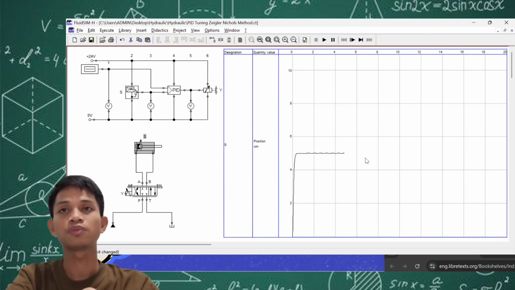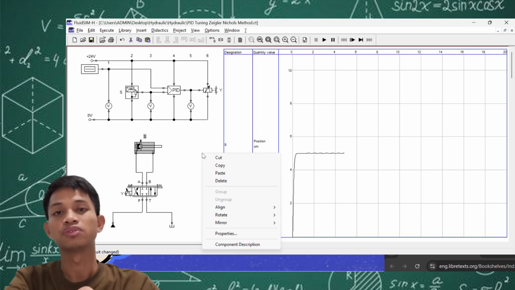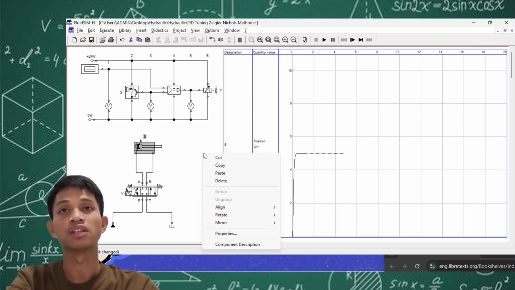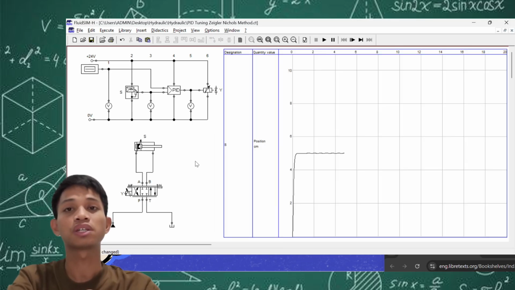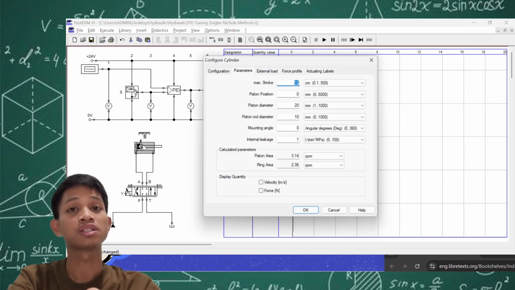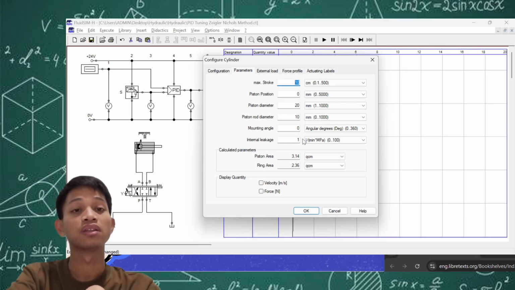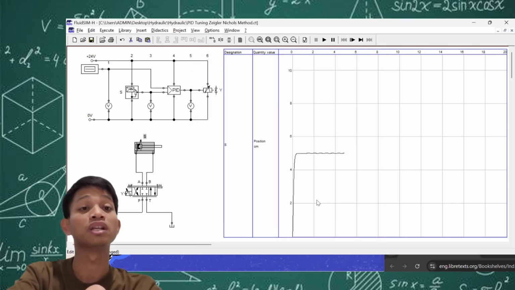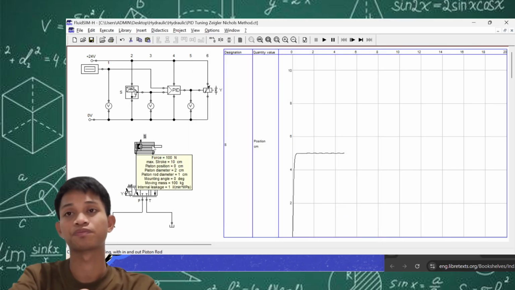We can also simulate this using zero leakage. Let's run that. As we can see, our PID is still able to maintain the 5 centimeter target, or the middle position target, for our system.